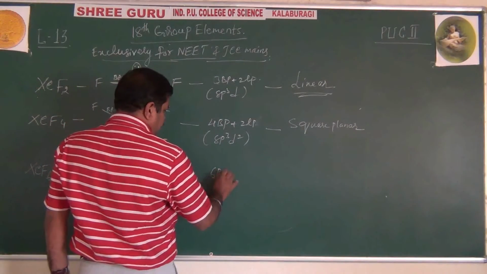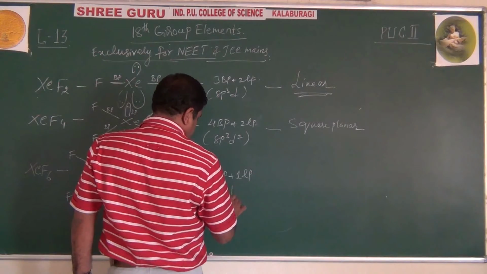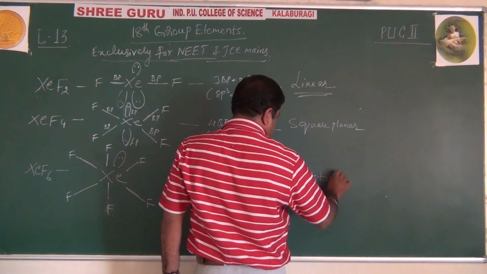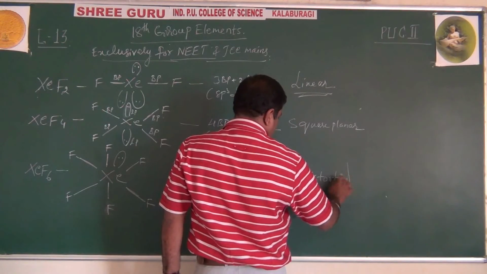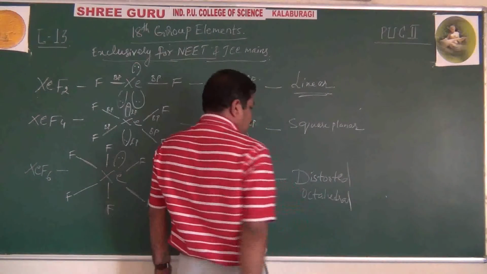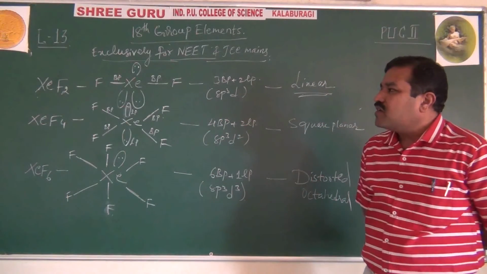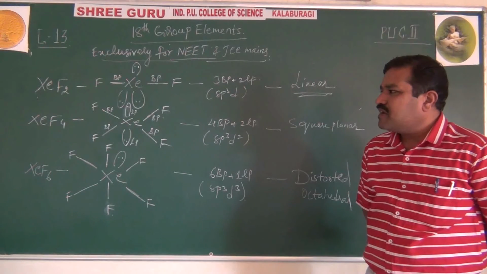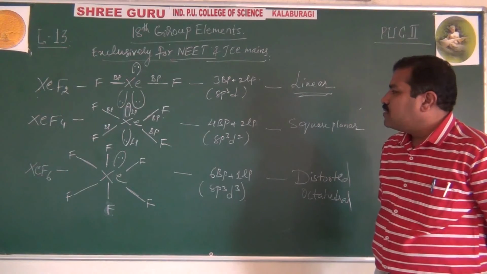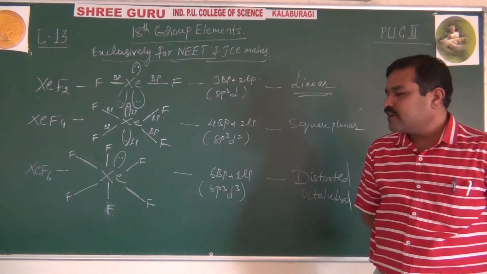So this will be 6 bond pairs, 1 lone pair, total 7, sp3d3 hybridization, but this is distorted octahedral. It should be pentagonal bipyramidal, but the deviated one is called distorted octahedral. Very, very important. Definitely one question on either xenon difluoride, tetrafluoride or hexafluoride. Bond pair may be asked, hybridization may be asked, shape may be asked. Be very careful.